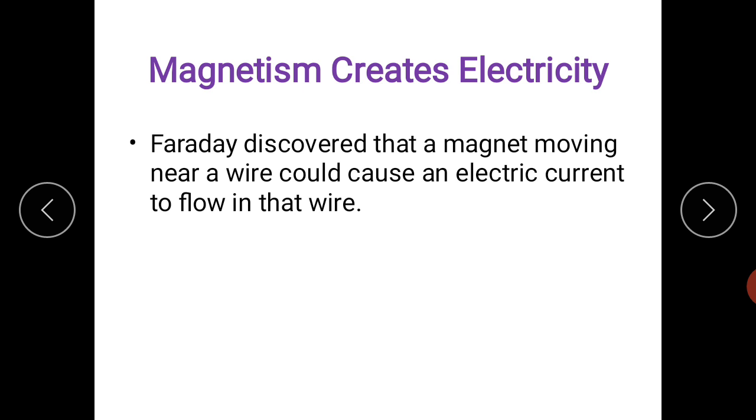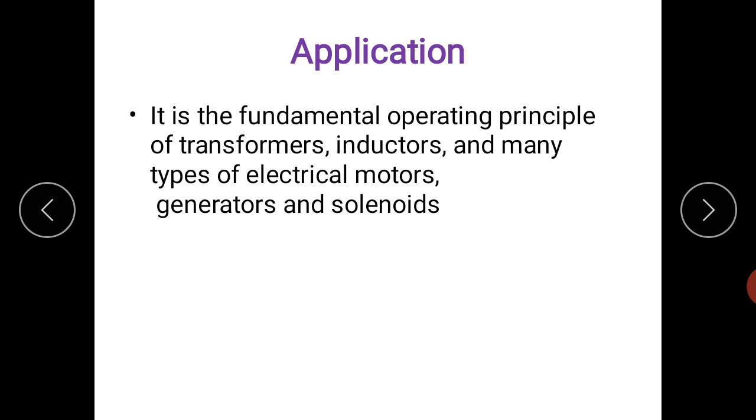Also magnetism creates electricity. Faraday discovered that a magnet moving near a wire could cause an electric current to flow in that wire. Now what is the application? Why are we studying this here? It is the fundamental operating principle of transformers, inductors and many types of electrical motors, generators and solenoids. Just now I gave you one example of the induction cooker. So this application is very useful in day-to-day life also.